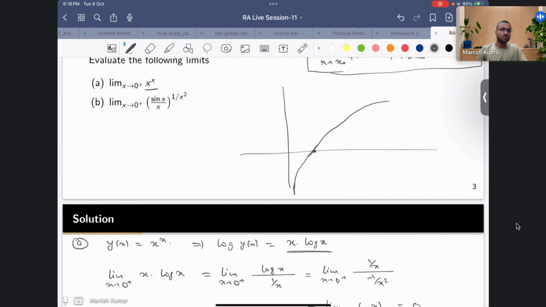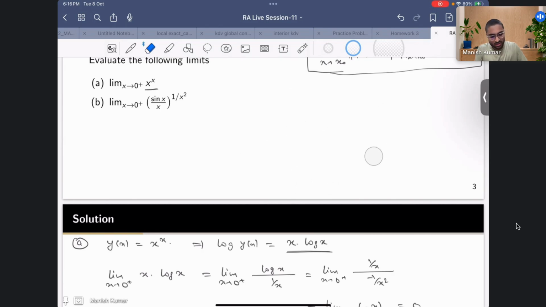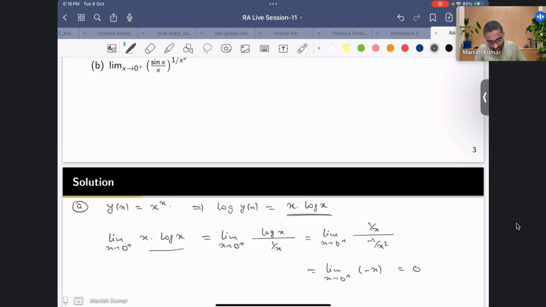So log of 0 is undefined, but it has this kind of behavior. And that's why we are talking about the limit. If it were defined at 0, then the limit would not make sense, right? So it is as it is. Here we are talking about the limit because it does not make sense at 0.